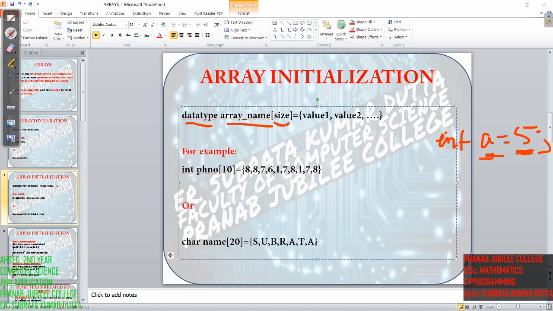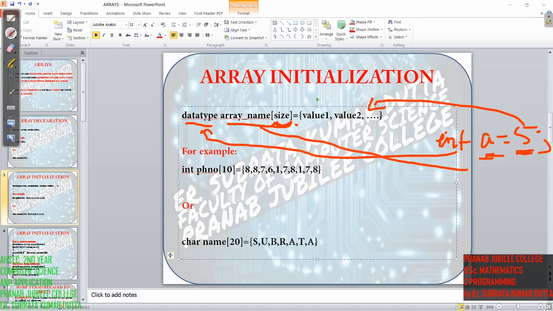So I am giving the maximum size of the array inside the third bracket, right? This is the same, and the value we enter is also the same, but here the array is storing multiple values.